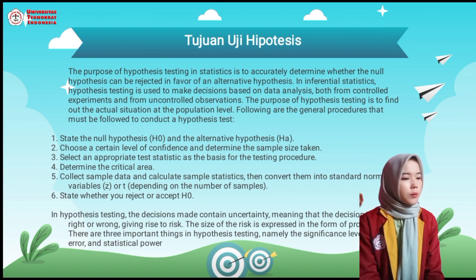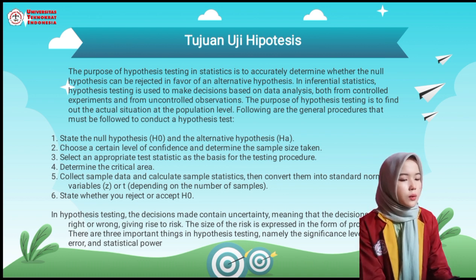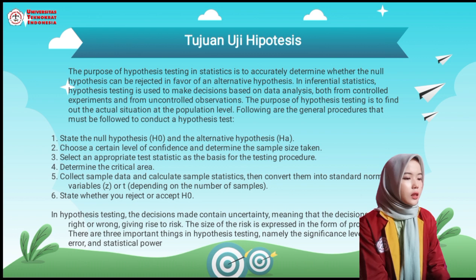Then convert them into a standard normal variable or t, depending on the number of samples. 6. Test whether you reject or accept H0. In hypothesis testing, the decision must contain uncertainty, meaning the decision can be right or wrong, giving rise to risk, and the size of the risk is expected in the form of probability. There are important risks in hypothesis testing, namely the significance level, type error, and statistical formula.